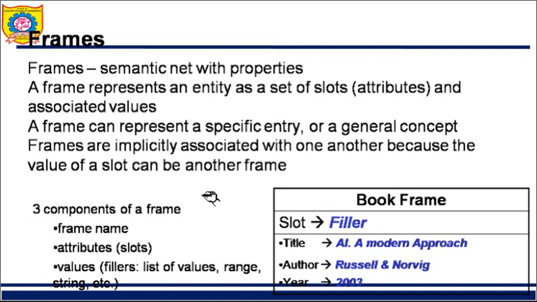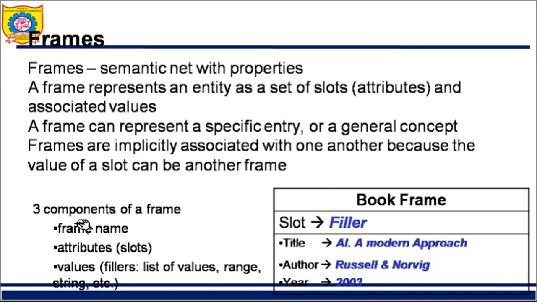Here is one more example given. A frame can represent a specific entity, entry, or general concept. Frames are implicitly associated with one another. They are related to each other implicitly, because the value of the slot can be another frame.